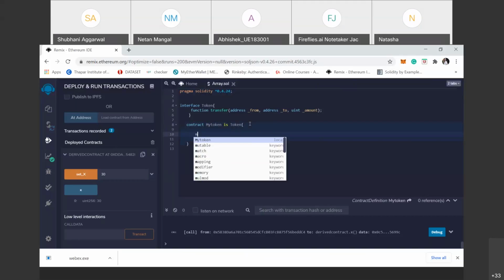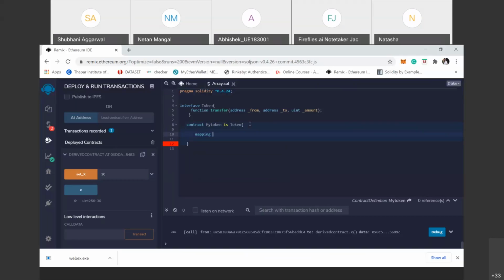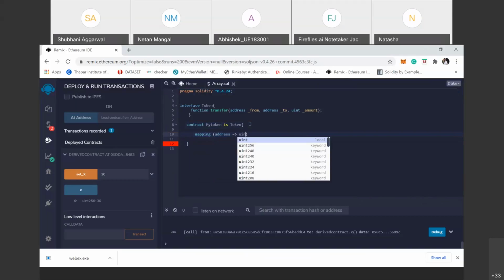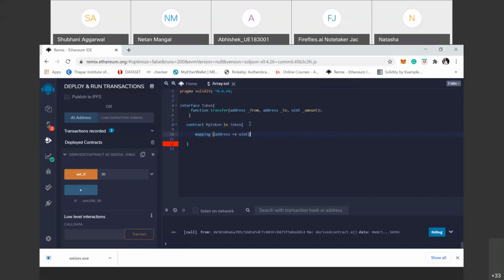Here we describe one variable, a mapping variable, address mapped to uint, public, and it gives the balances here. Similarly, now we describe the interface function here.